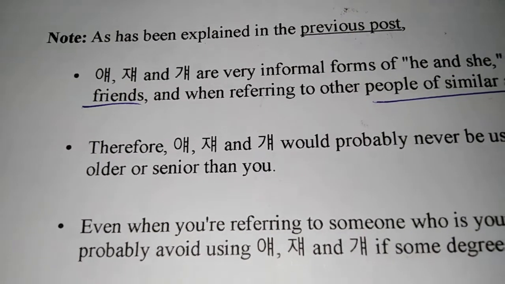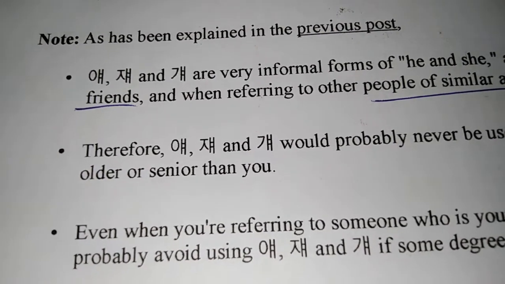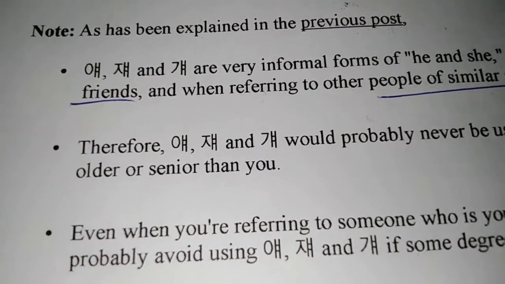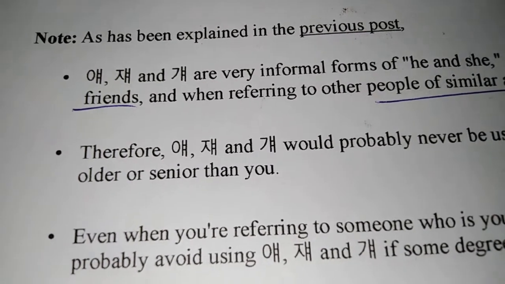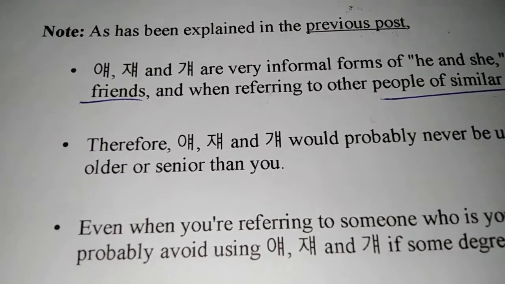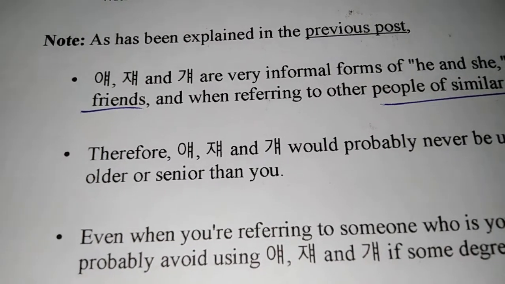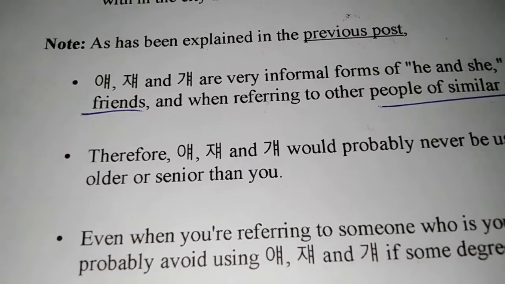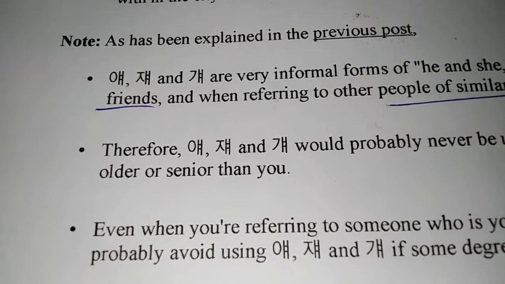So it can be used between friends who are very close, people of the same or similar age, very close in age and social positions. But then, even if that person is younger than you, if they are a stranger, or if they are entitled to some degree of respect, you wouldn't be using 얘, 쟤, or 걔 with them. That wouldn't be right to use. It would be rude, actually, to use those kind of things with people you're not close to.